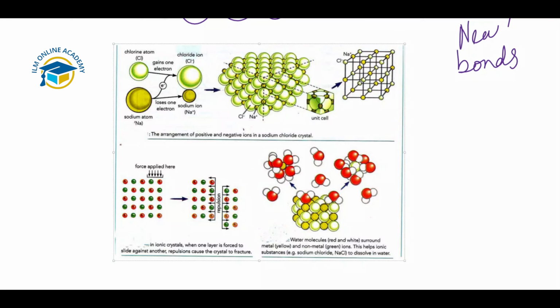Here the sodium ion is surrounded by the 6 chloride ions. In this, we have the sodium ions present in yellow, and chloride ions. Chloride ions are always on the corners, and each chloride ion is also surrounded by the 6 sodium ions. So there are equal numbers of sodium and chloride ions, and the charges are balanced.